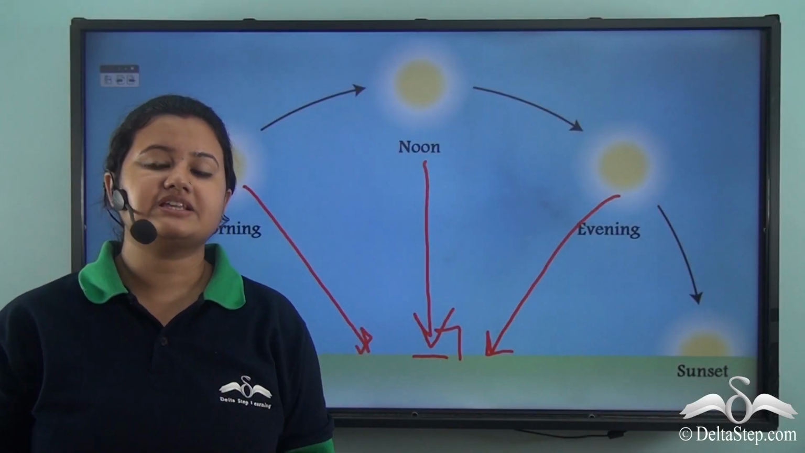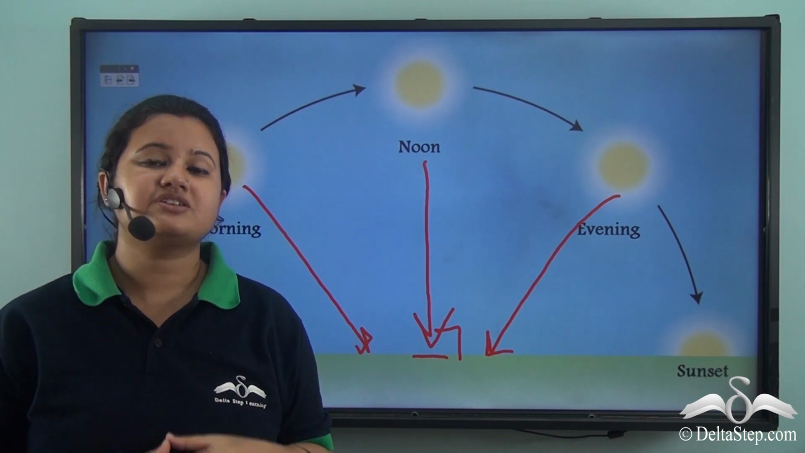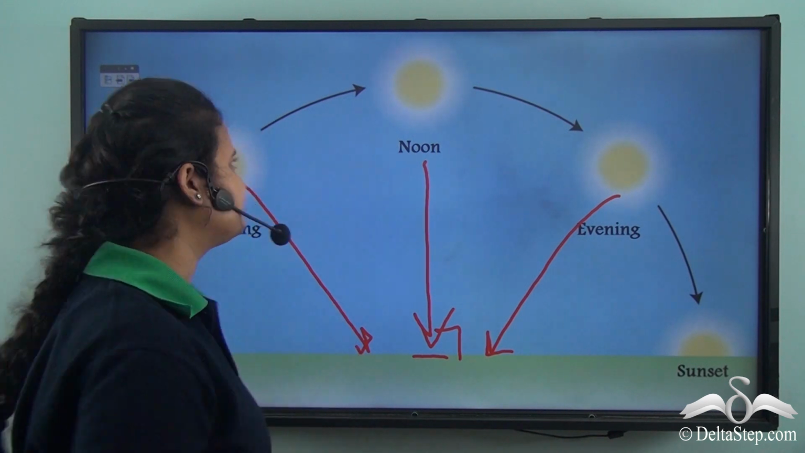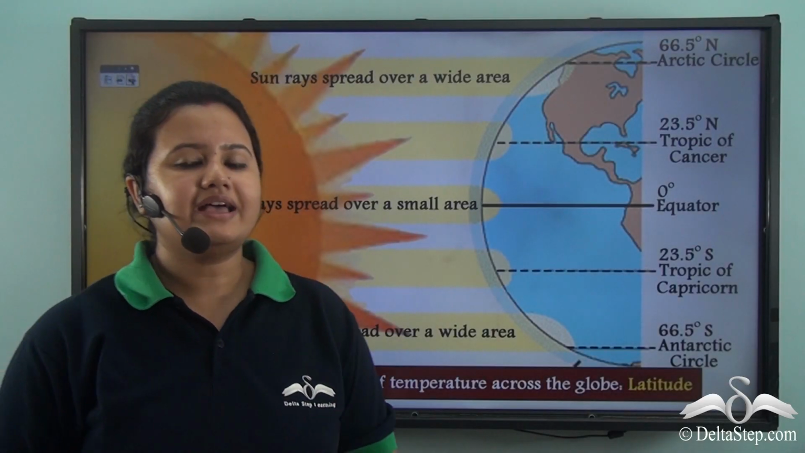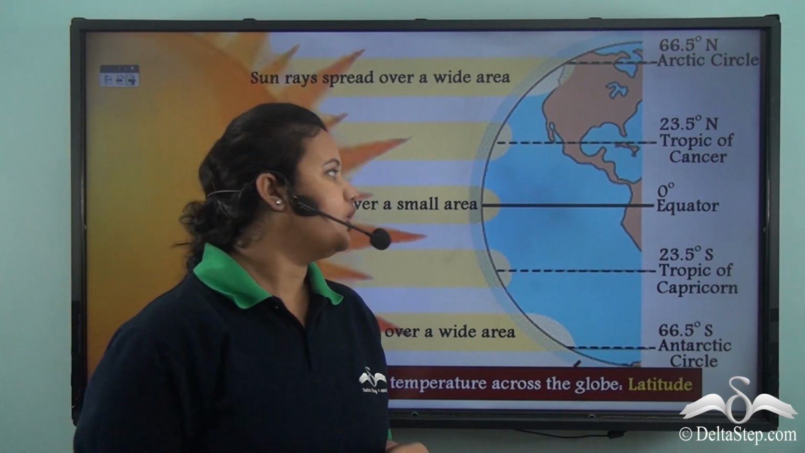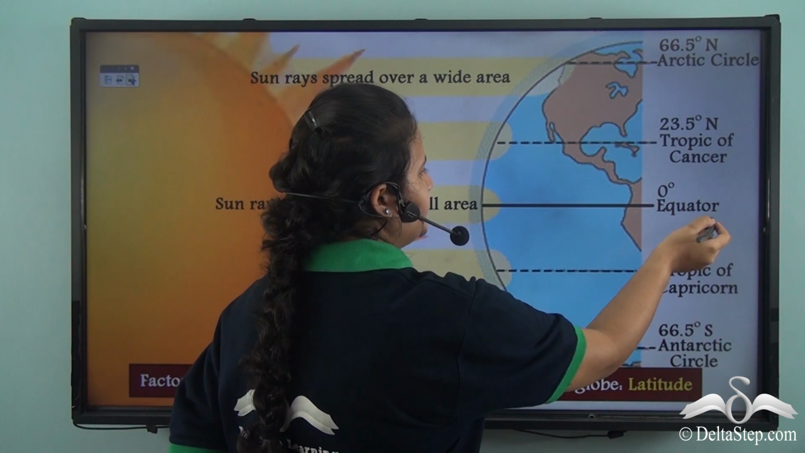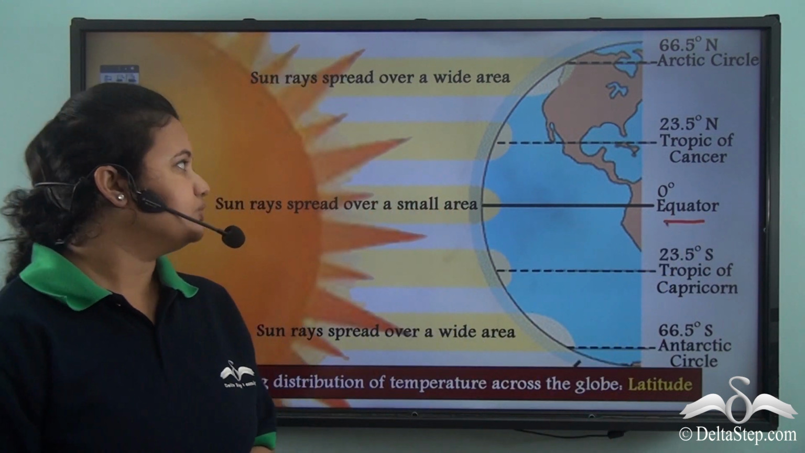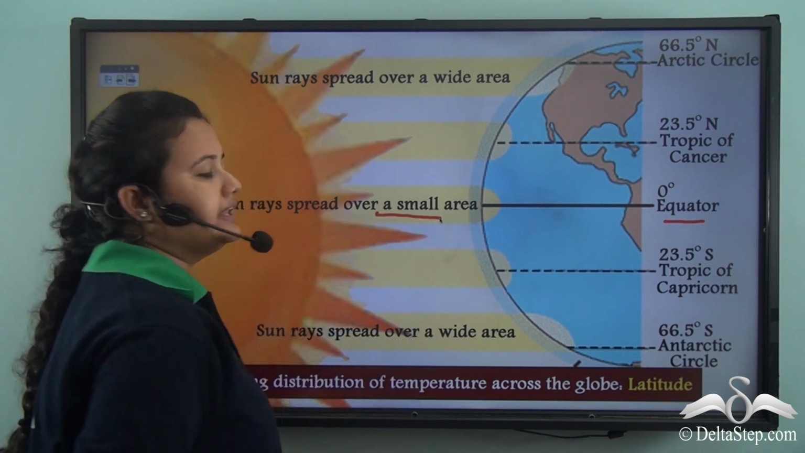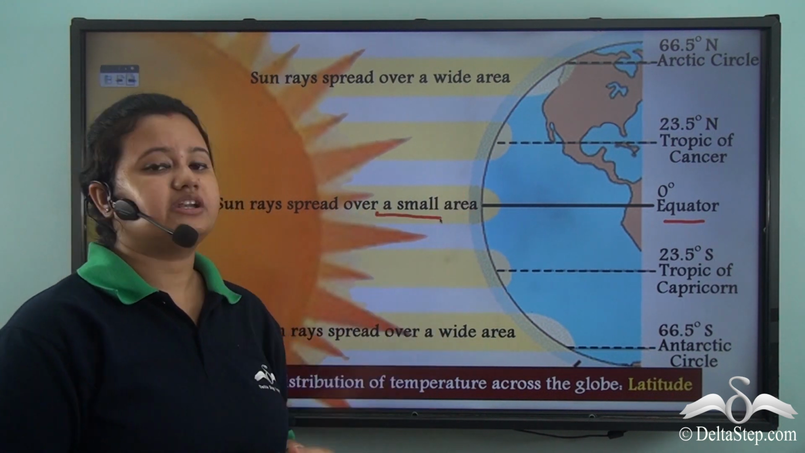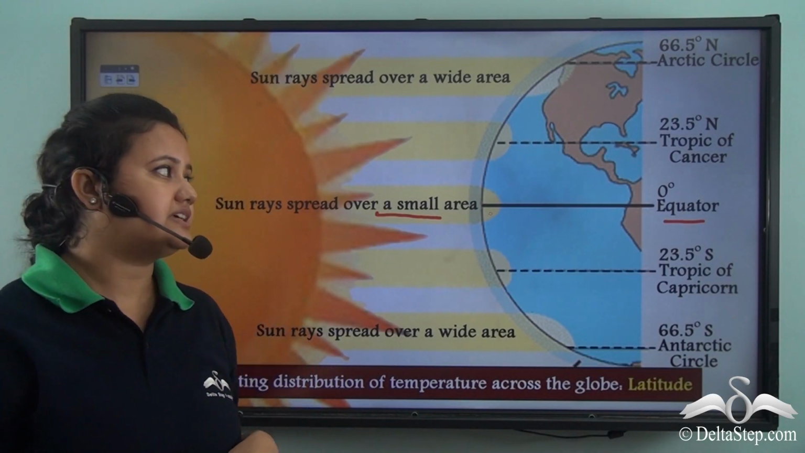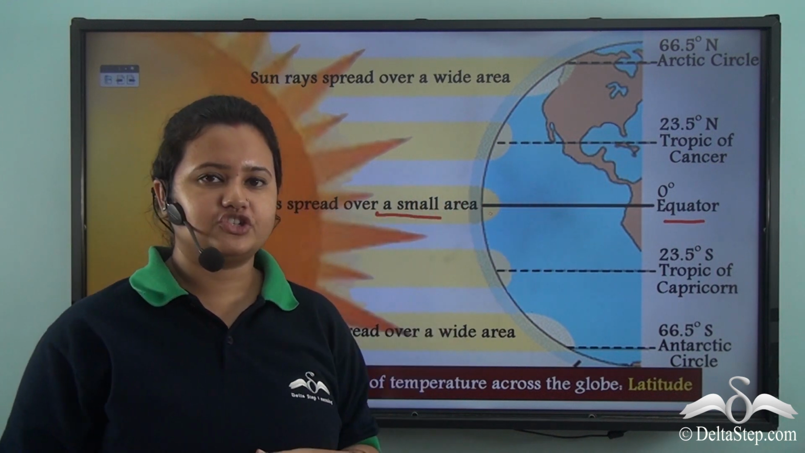Now, similar to this, the direction of sun's rays also varies across the latitude. Let's see how. As we have discussed earlier, the sun's rays are vertical or perpendicular at the equator. And also, the sun's rays are spread over a small area. That is, they are more concentrated in this region. As a result, the heat of the sun's rays is quite intense in the equatorial region.